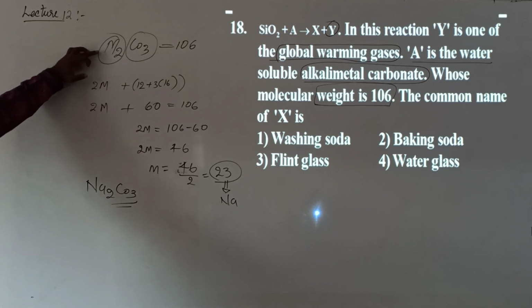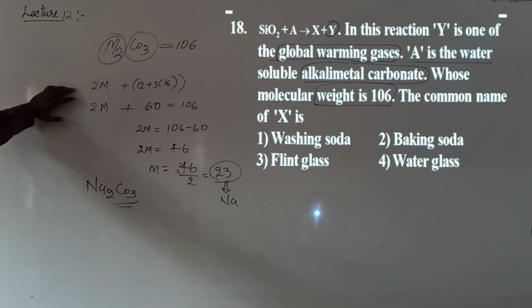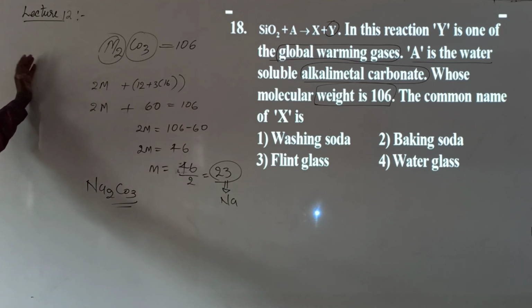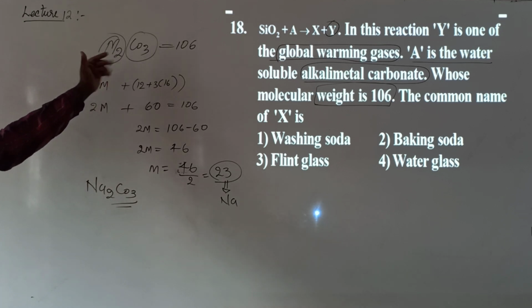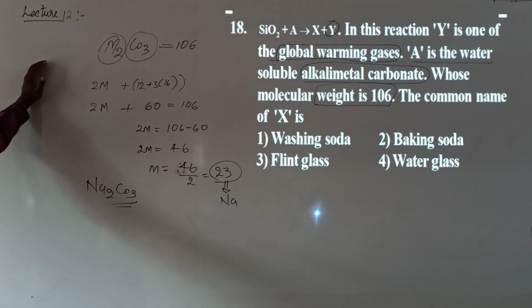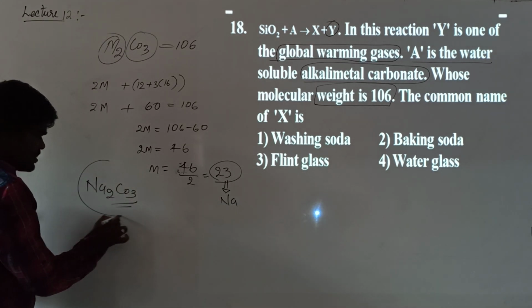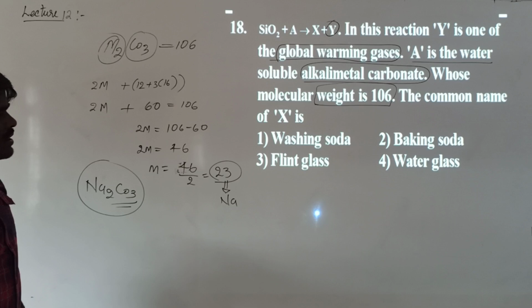We don't know the atomic mass of M. We are trying to identify the atomic mass. So, what is molecular mass? It is the sum of the atomic masses of all the atoms present in a compound. So, 2 M atoms are present, and we know the mass of CO3 is 60. Right? So, A is sodium carbonate, which is also water soluble.